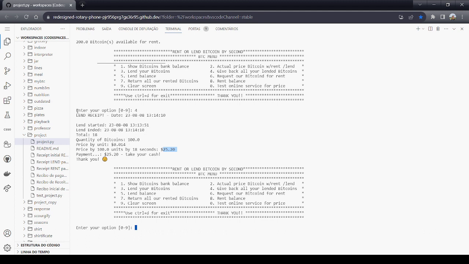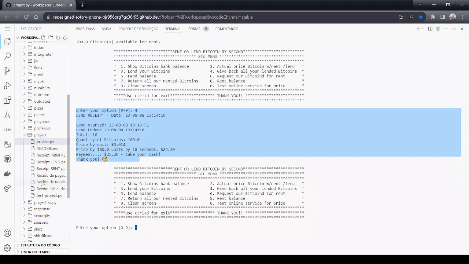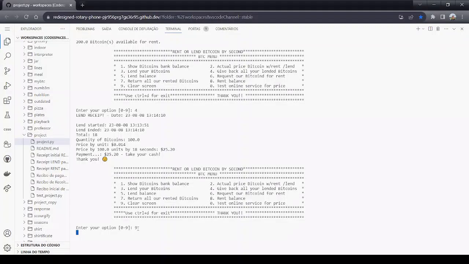It is printed on the screen, but also in a file. This was another class where we learned how to write and read files. Let's do more options here.